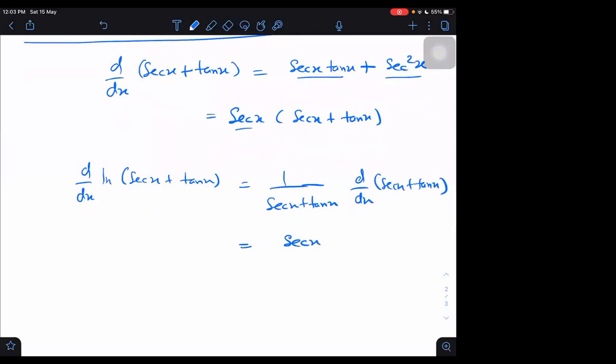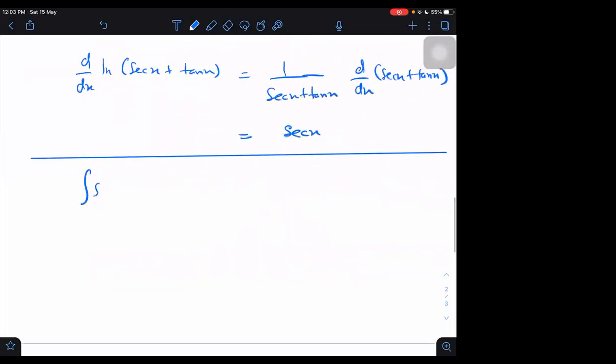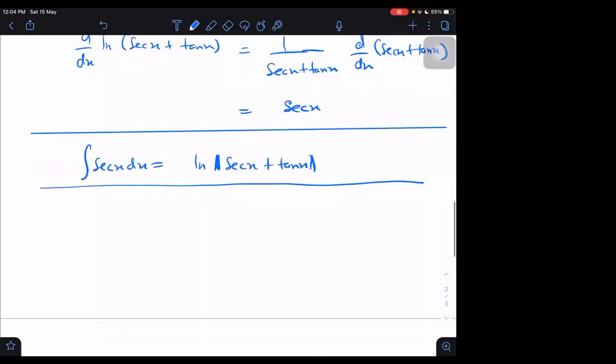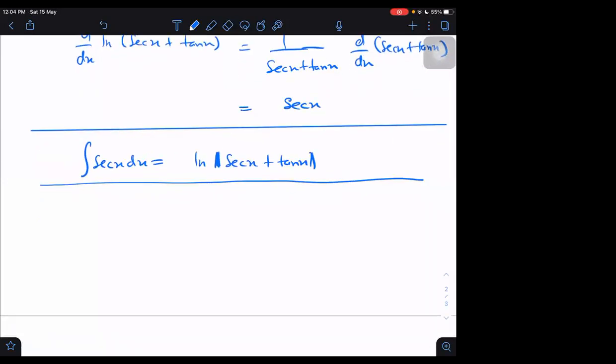Therefore, this helped us to understand that if I have to integrate secant x, then that should give me ln of secant x plus tan x. You will find whenever they write ln, they put mod here because log of negative is not defined. So I can take mod here: log of mod of secant x plus tan x. This integration is obtained here.